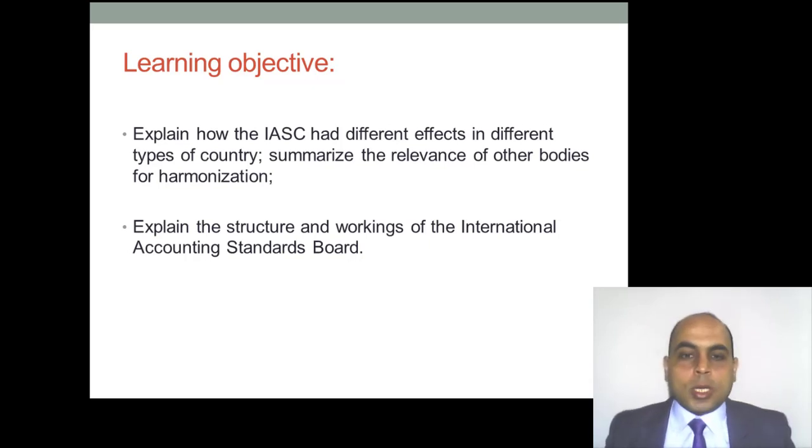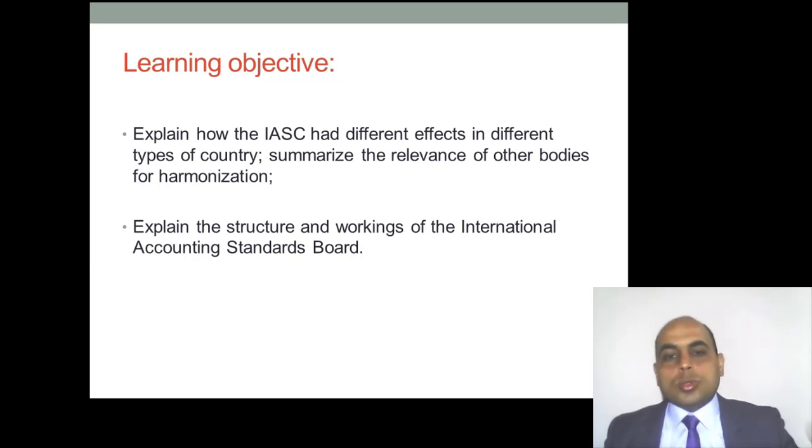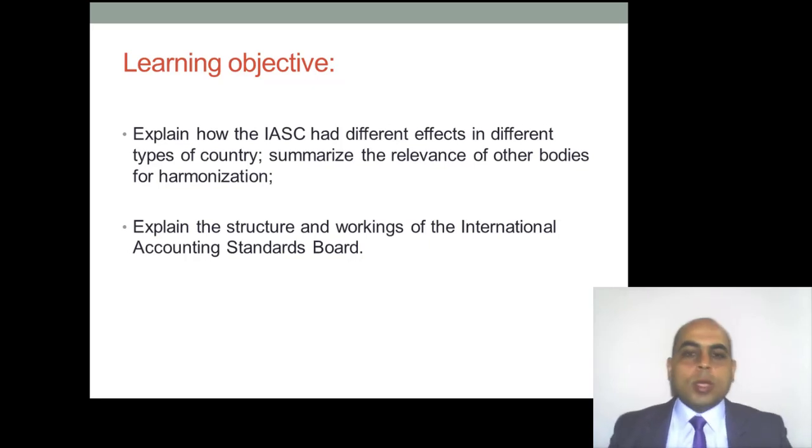In objective number 2, we will know what the accounting bodies around the world are. We will start with the International Accounting Standard Committee. After that, we will discuss the international accounting bodies or professions around the world. At the end of this chapter, we will discuss the role and the importance of the International Accounting Standard Board and why they converted from the International Accounting Standard Committee to the International Accounting Standard Board.